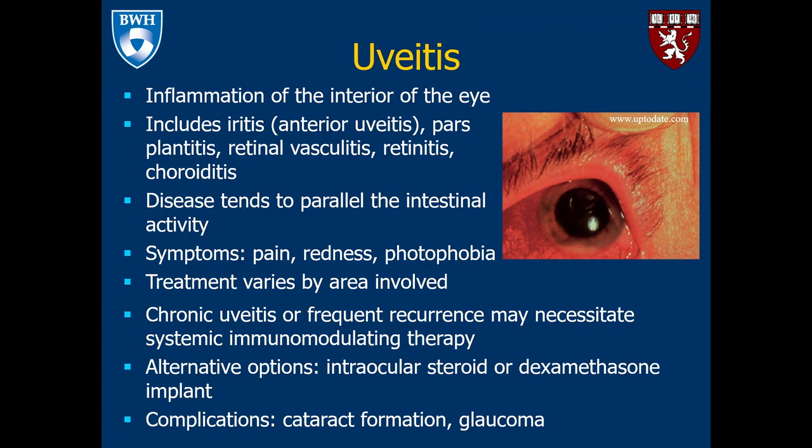Patients often will complain of pain, redness, or photophobia, and the treatment varies by the area that's involved. Chronic uveitis or frequent recurrence of uveitis may necessitate systemic immunomodulating therapy. Alternative options include intraocular steroid or dexamethasone implants, and complications of uveitis may include cataract formation or glaucoma.